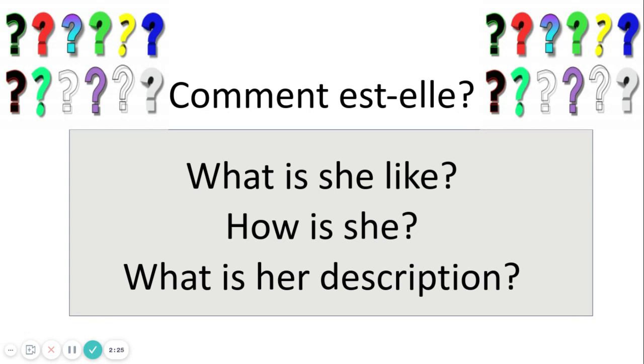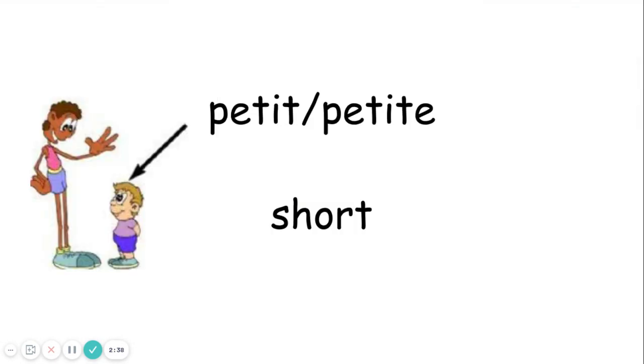So the adjectives, sometimes you have a form that is completely different for masculine versus feminine. Sometimes you just have to add an E. Sometimes you don't do any changes at all if it already has an E. So looking at the first one in your notes, you have petit, petite. The last letter of most French words is silent, so you don't hear the T in the masculine form, but you hear it in the feminine form. So petit, petite is short. It can also mean small. So if you're talking about clothing and things, you might want to also add small to that.